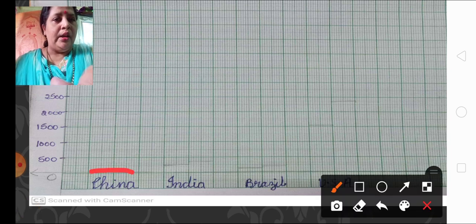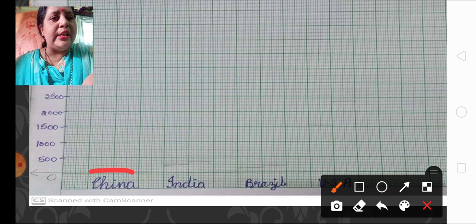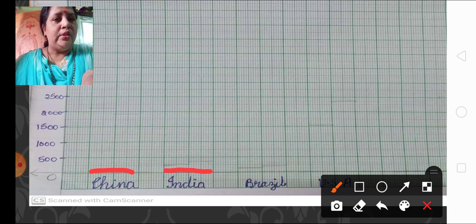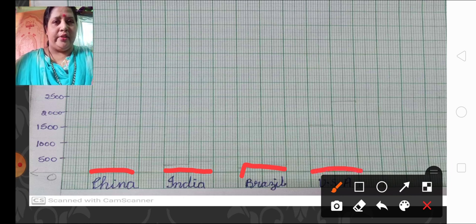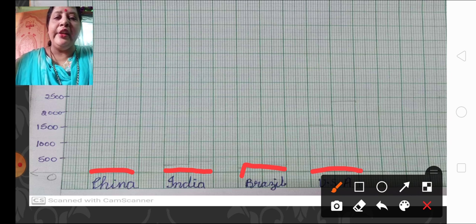China. Again leave one box, you can see this one box is left, then write India. Again leave one box, then write Brazil. Again leave one box and then write the last country. China, India, Brazil and USA.